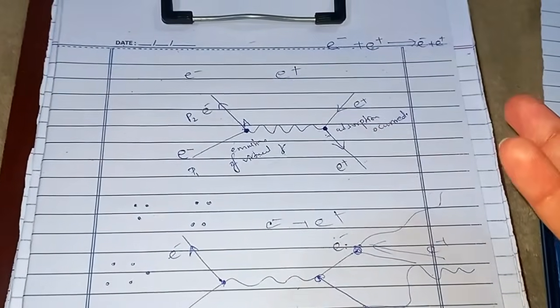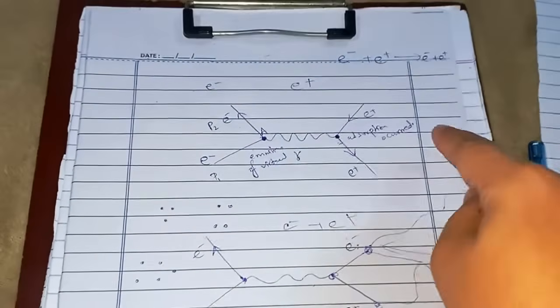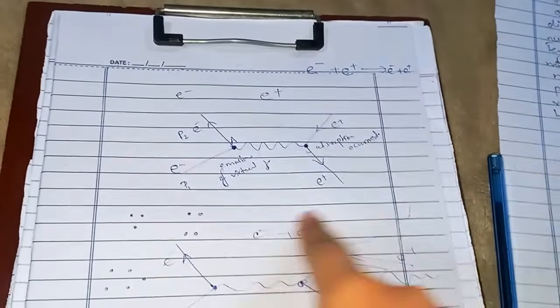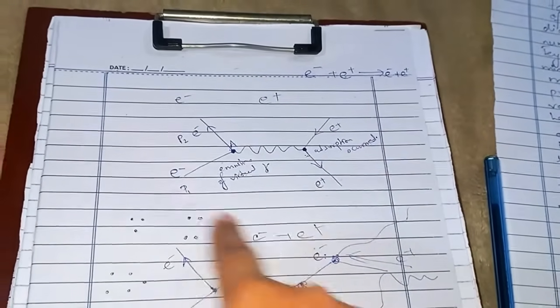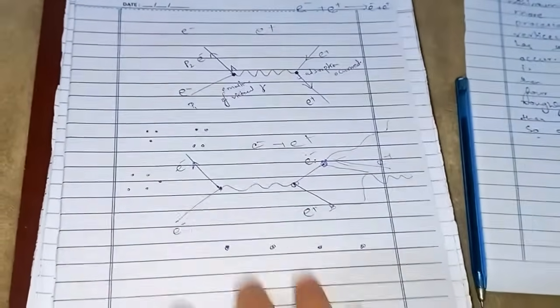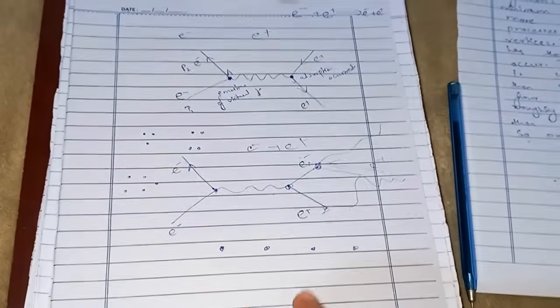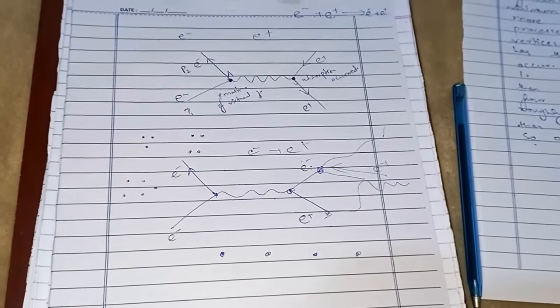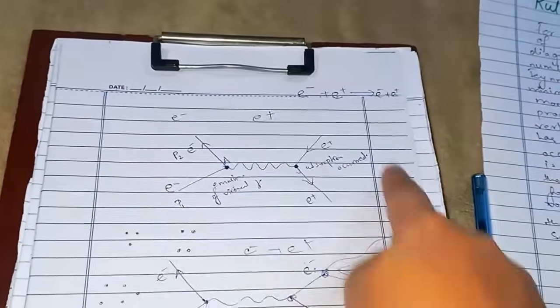So for now we'll be considering only the least possibility of interaction, which is the two vertex process. We can include the higher vertex processes as well to increase the accuracy of the result, but this is the significant term.